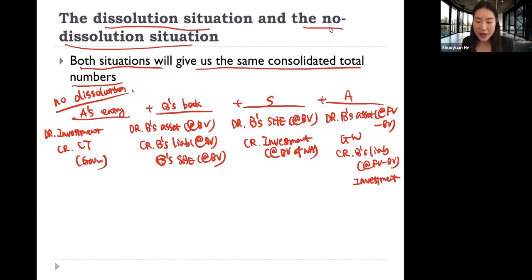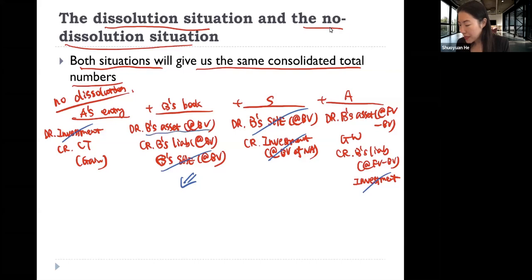And as you can see here, consolidation entry S eliminates firm B's shareholders' equity account. And then the investment account, as we just said, if you do not remember, just refer back to the previous slide. The whole previous slide was to explain why the investment account will be eliminated after the consolidation. So the investment account is going to be eliminated. So what do we have left?